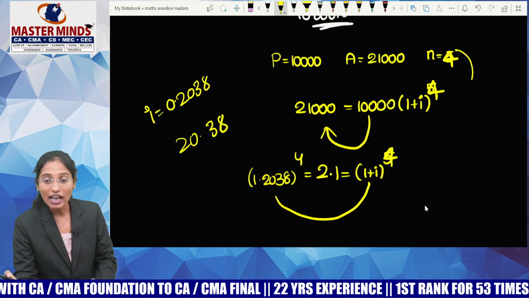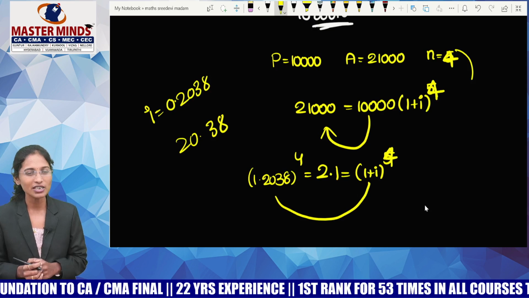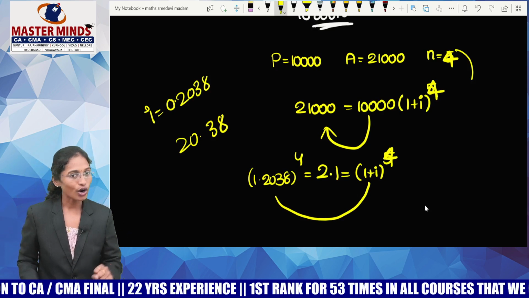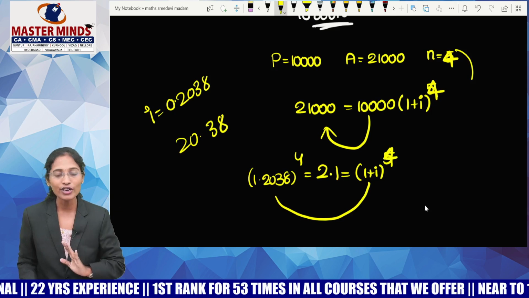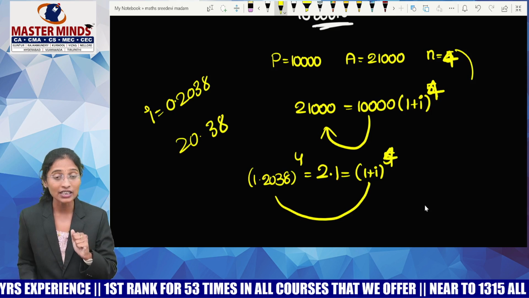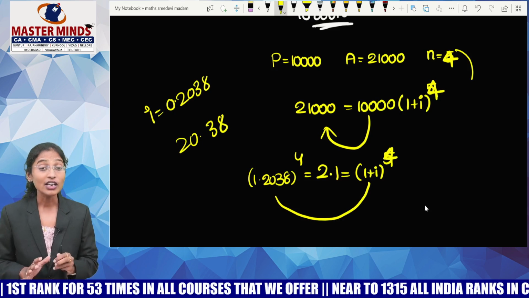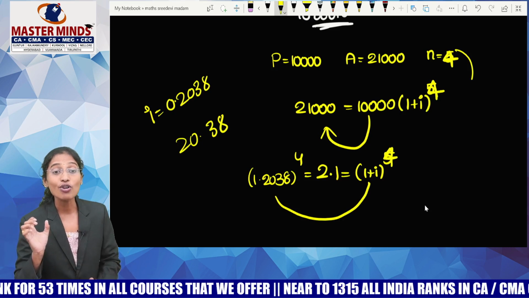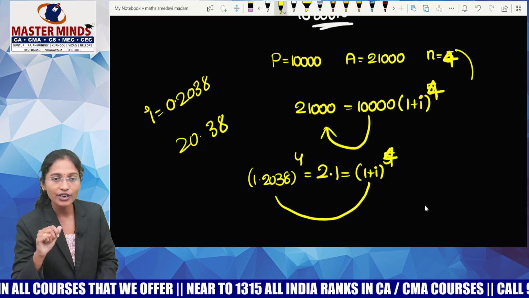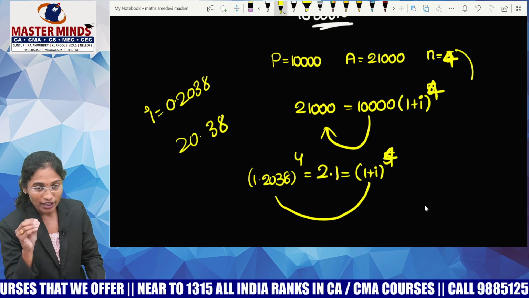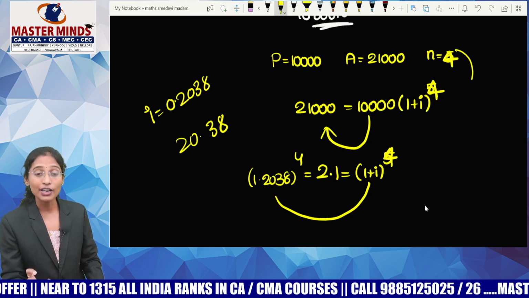So throughout this concept, we have a limited number of formulas. There's nothing called an unlimited number of formulas. There are hardly 10 to 11 formulas, guys. That's it. But each and every concept matters a lot. Along with that, you have to distinguish between annuity and compound interest. Then only this concept will be an easy task for you all. If you are not in a position to discriminate annuity and compound interest, it's a very tough task for you all, guys. So it's all about reading the question. It's all about understanding the difference between compound interest and annuity. Then only you are able to complete this topic. This topic will be a very easy task if you know the difference between annuity and compound interest.